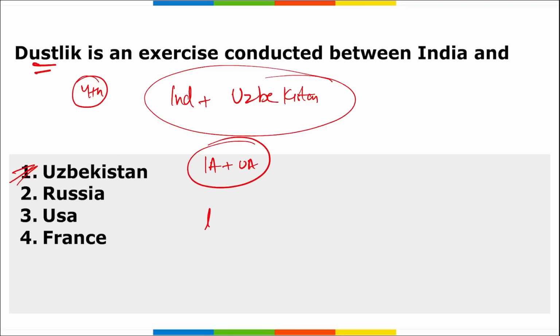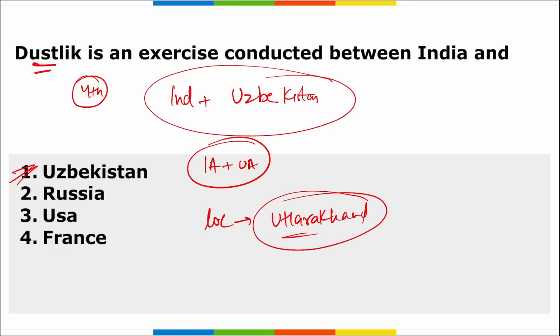Where did this exercise take place? It was in Uttarakhand state. Uttarakhand is in India. All right, in Pithoragarh, Uttarakhand, we observed this exercise in February 2023. This exercise will run from 20th of February till 3rd of March. Also, it is a biennial bilateral training exercise. This is to promote better relations and also to carry out various exercises between these two armies.